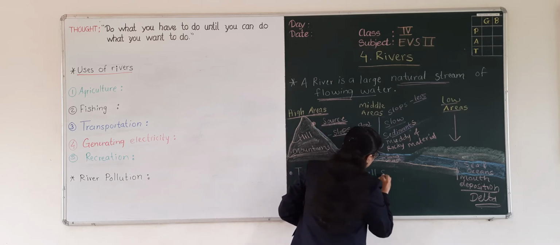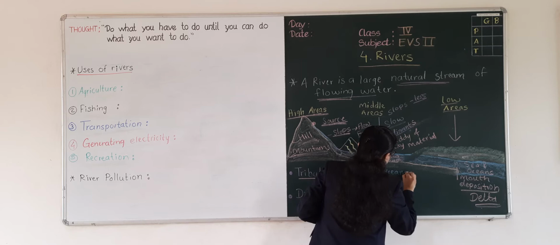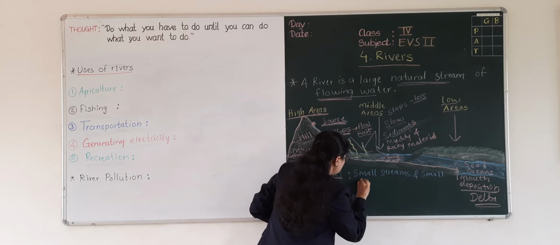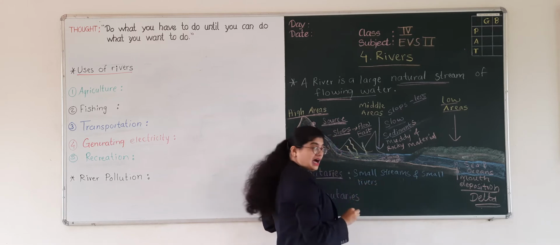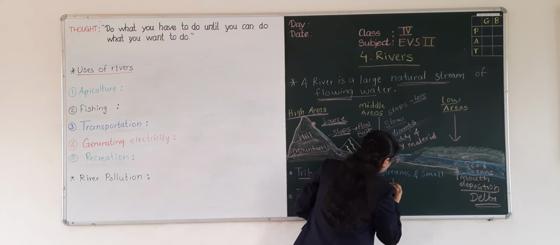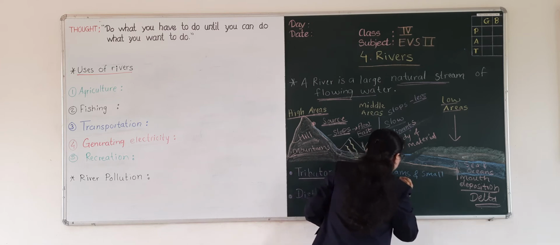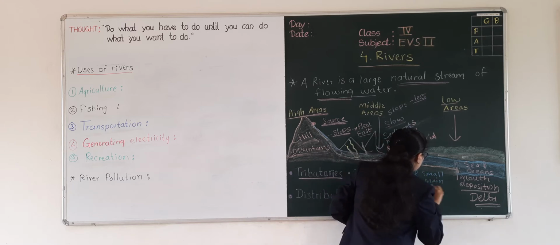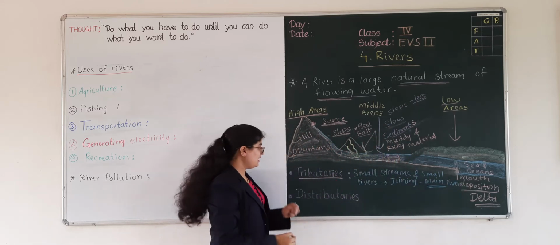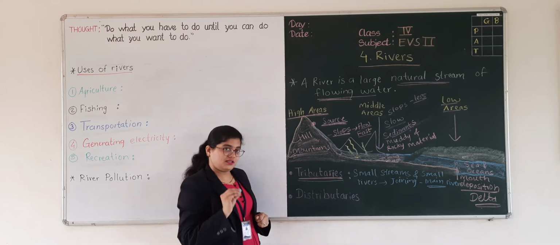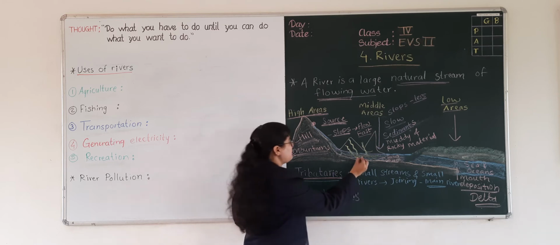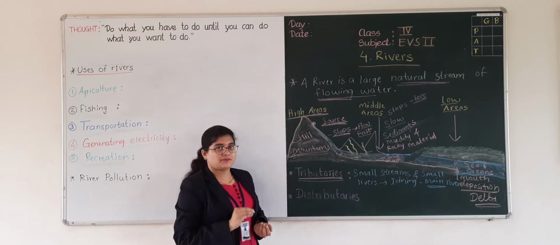Small streams and small rivers, they are joining to the main river. Where are they joining? To the main river, and this is nothing but the tributaries. Understand? So these small rivers and streams are called tributaries of main rivers.